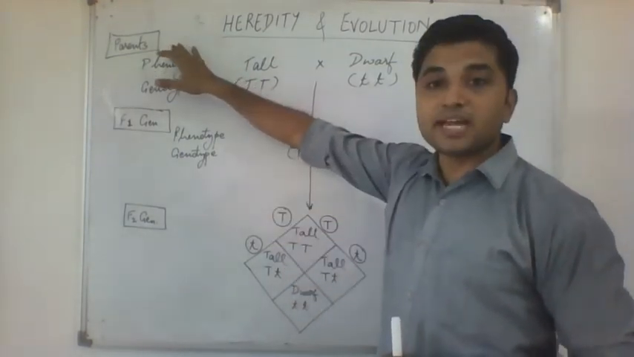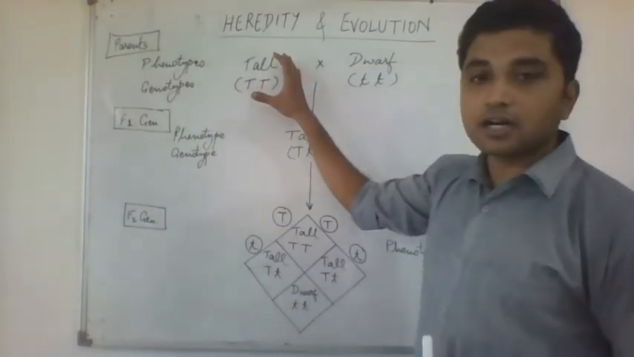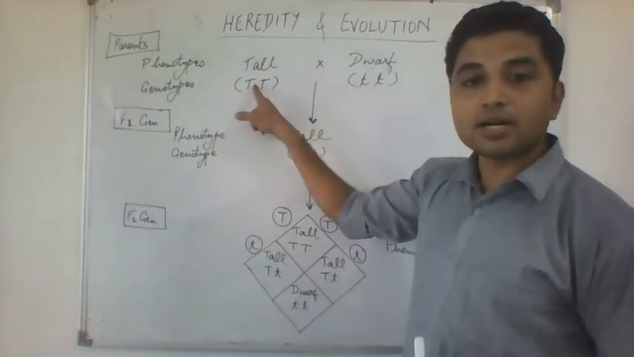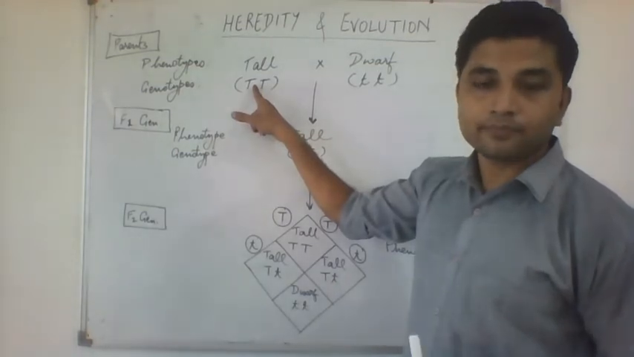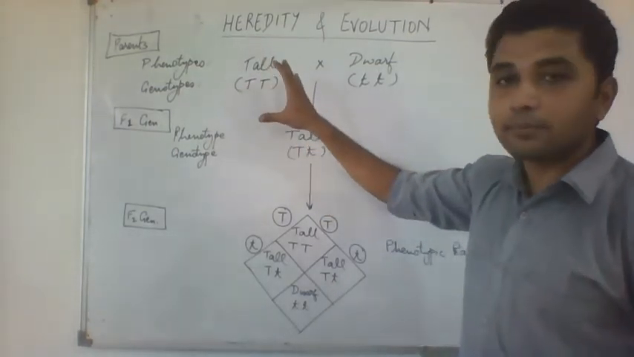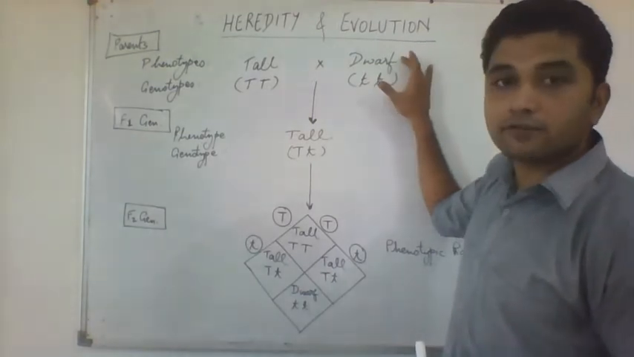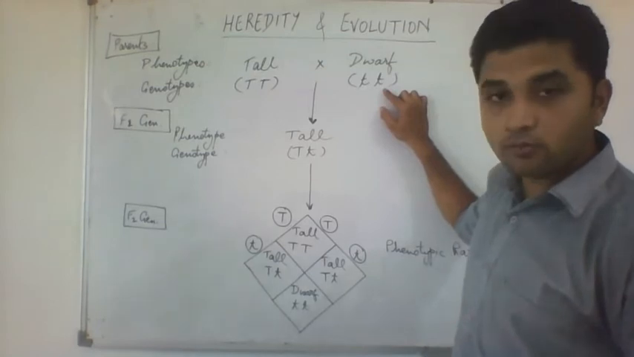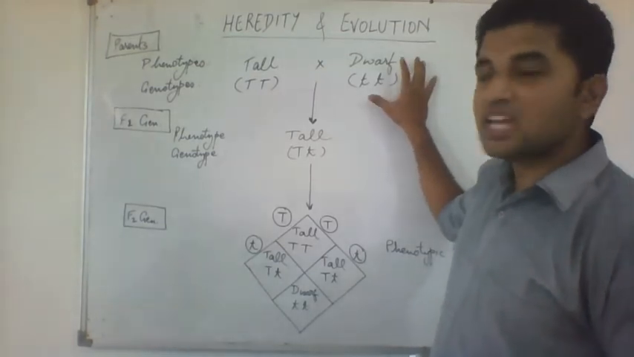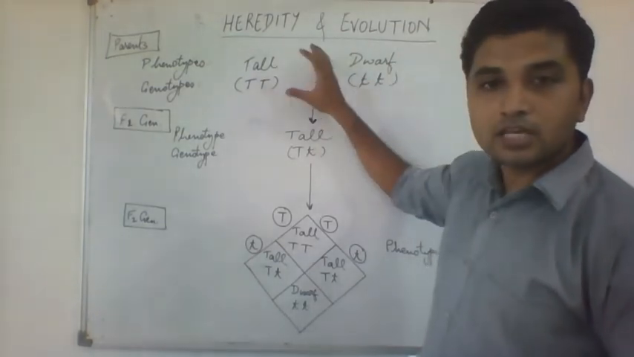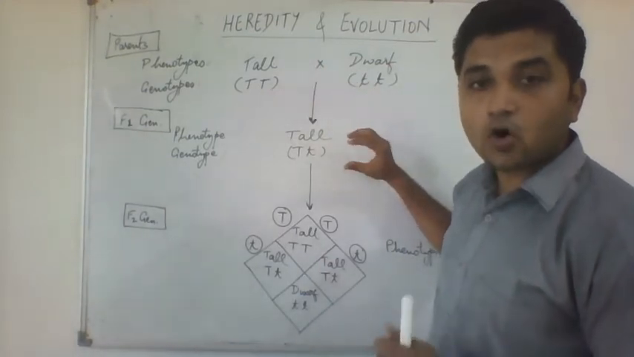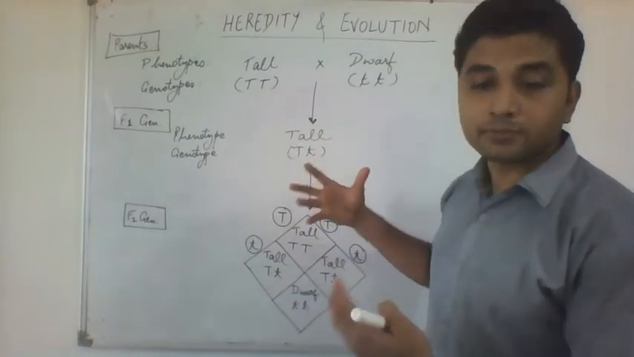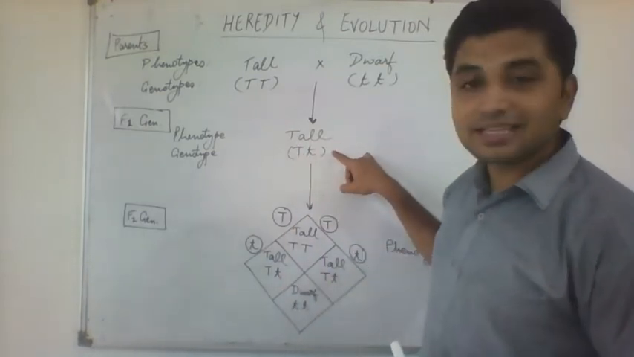In the parent generation, we take a tall plant whose phenotype is tall and genotype is capital T capital T. Both are the same. The other parent Mendel took was a dwarf, and a dwarf parent could come only from small t and small t. When he crossed them, he did not get only one offspring, he got thousands of offsprings, but all the thousands had the same character.